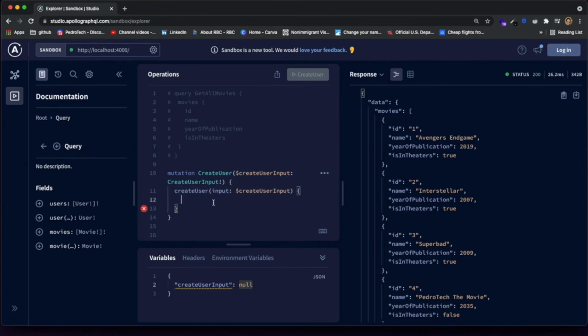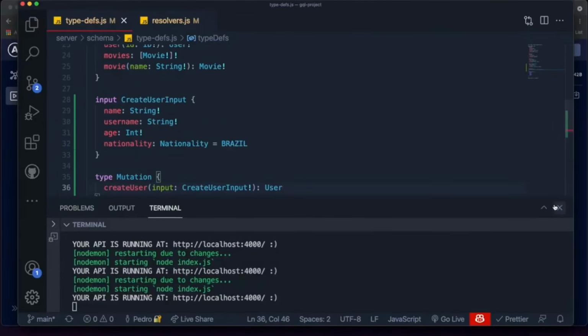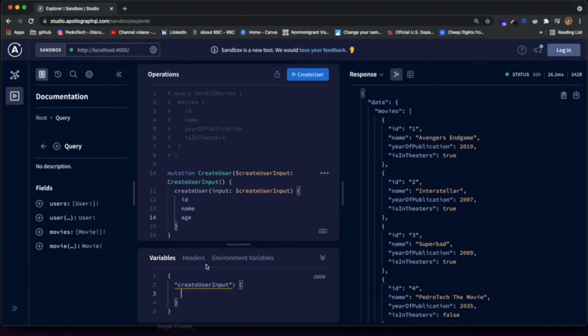So for now, let's just write something like I want to get an ID, I want to get the name, and I want to get the age. And the data I'm going to pass has to be of a user type or a CreateUserInput, which just asks us to have name. So let's just pass a name like this, name. I'll just make it Pedro. Then let's pass age. So I'll just pass age, which would be 20. Oh, by the way, this has to be JSON, so we do need to double quote this.